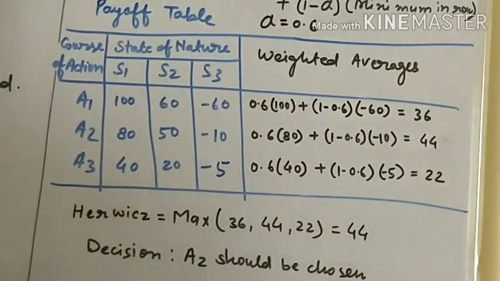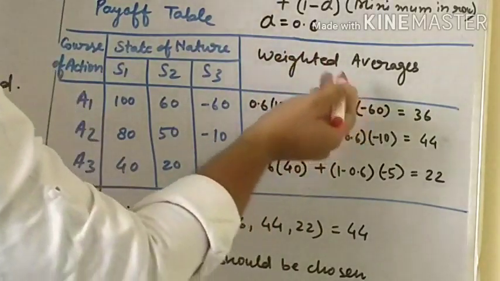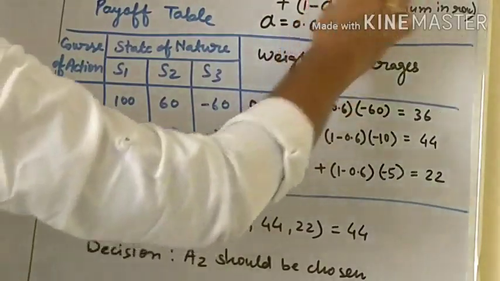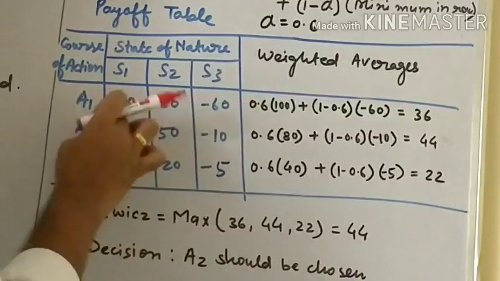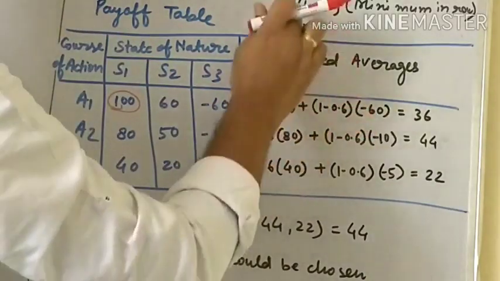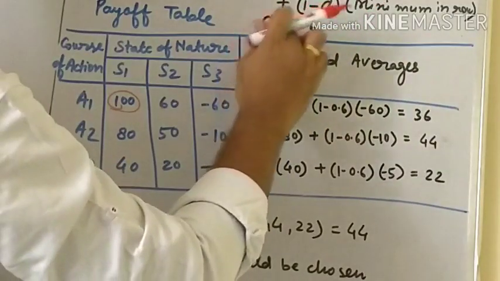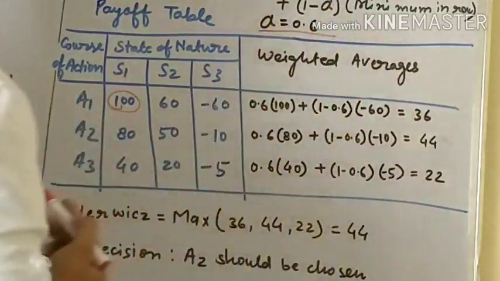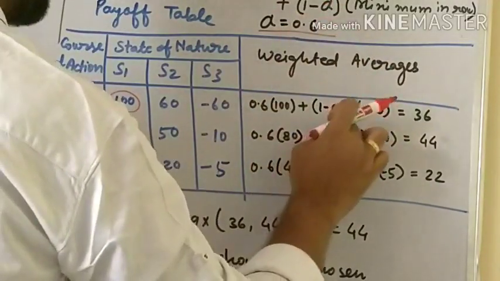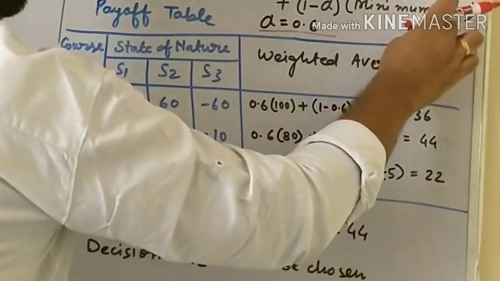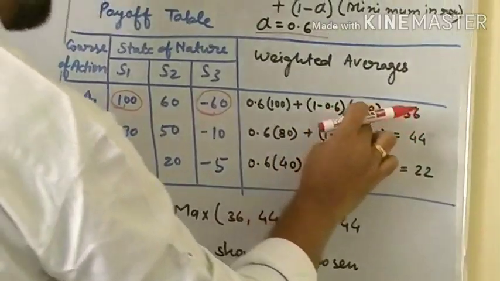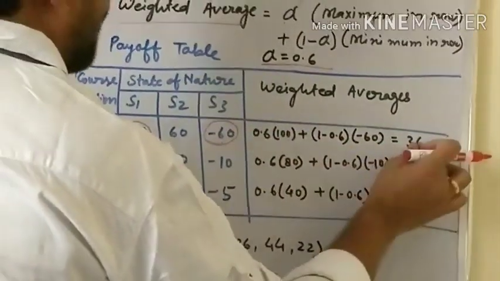Let's see how we will calculate weighted average. We will calculate weighted average by this formula. Alpha in bracket maximum in row. The maximum in row is 100. So we have written here 100 plus 1 minus alpha. The value of alpha is given, which is 0.6, plus 1 minus 0.6 in bracket minimum value in row. Minimum value in row is minus 60. That's why I have written minus 60. When you solve it, you will find 36.